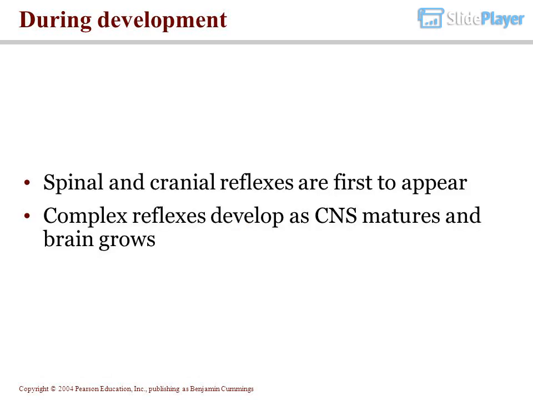During development, spinal and cranial reflexes are the first to appear. Complex reflexes develop as the CNS matures and the brain grows.